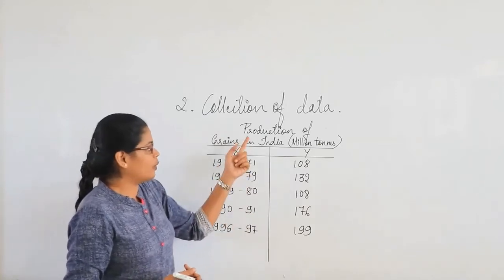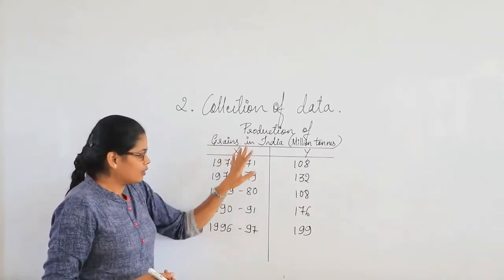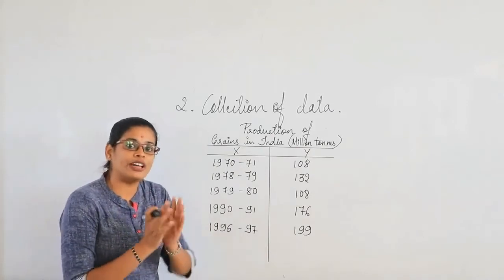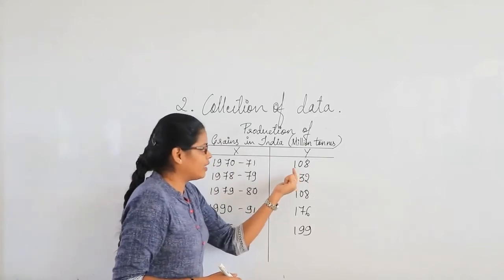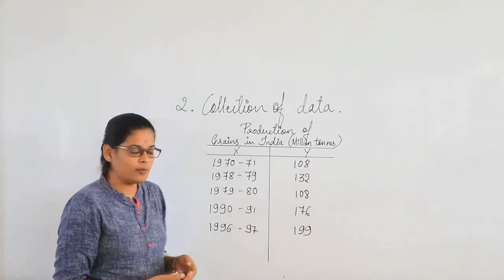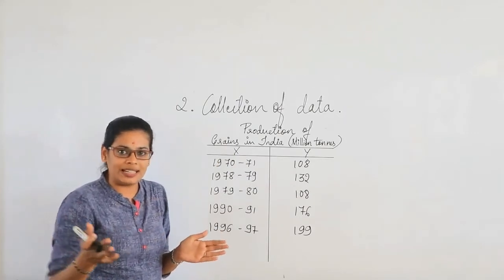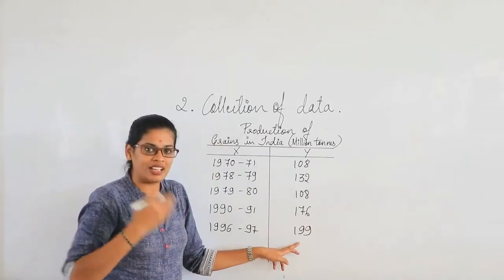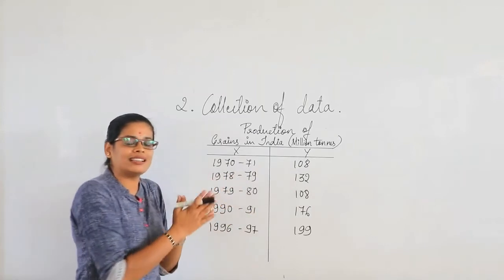This is a table telling us about the production of grains in India. Whatever data we have here is telling us about the production of grains in our country. In this year we have seen production at 108 million tons. You can see that compared to the previous years, the production of grains has been gradually increasing.